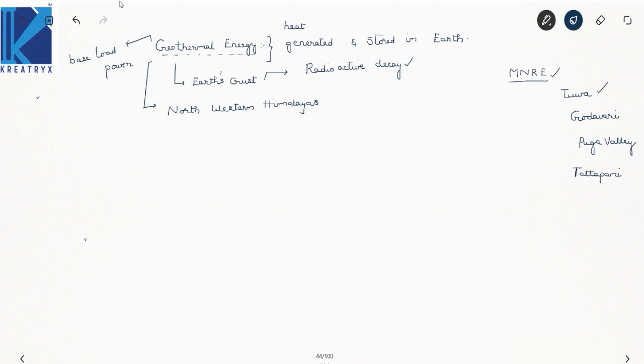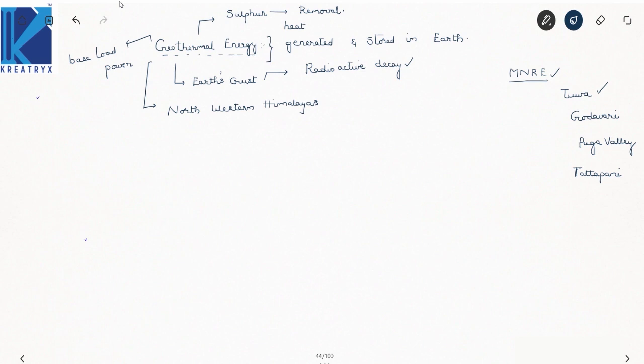What are the disadvantages? When you extract this geothermal energy, sulfur also comes out. This sulfur has to be removed, which is a hectic task, and the removal of sulfur is a costly process. This is the disadvantage.